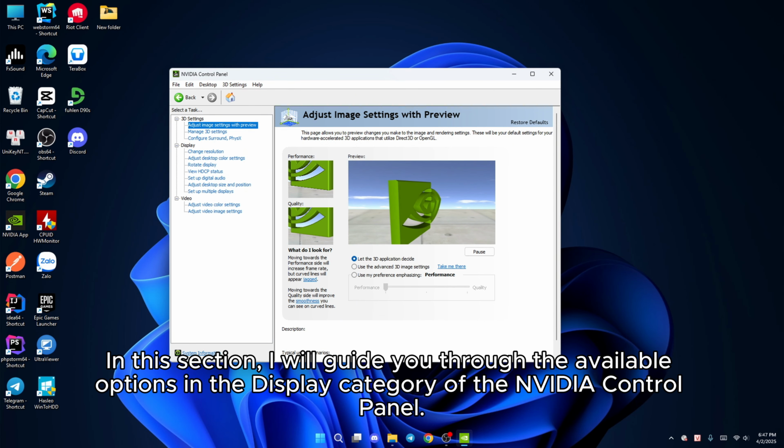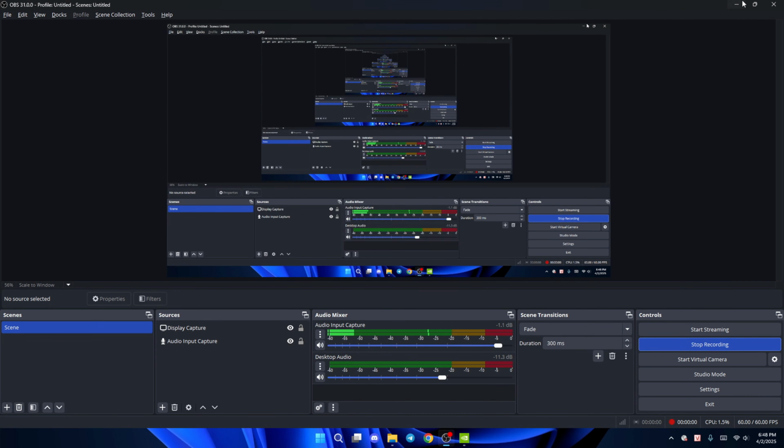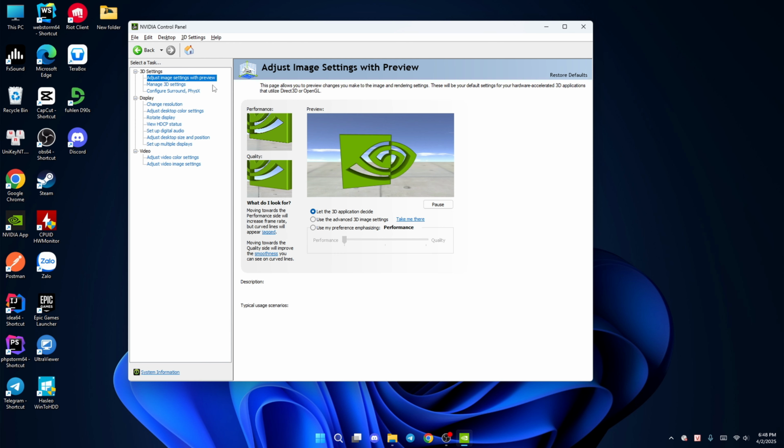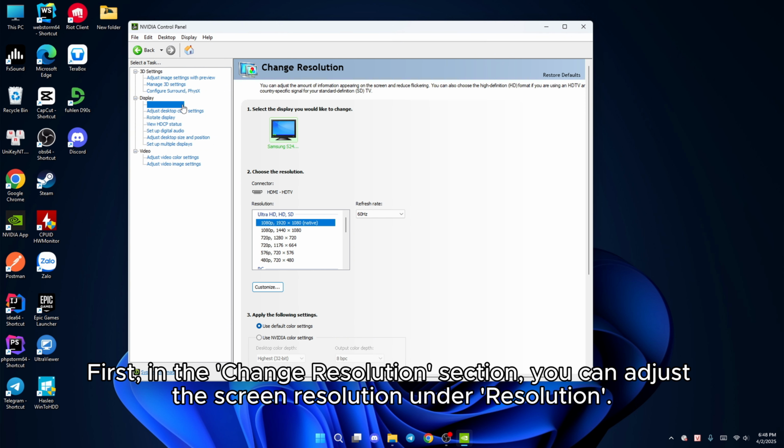In this section, I will guide you through the available options in the display category of the NVIDIA control panel. First, in the Change Resolution section, you can adjust the screen resolution under Resolution.